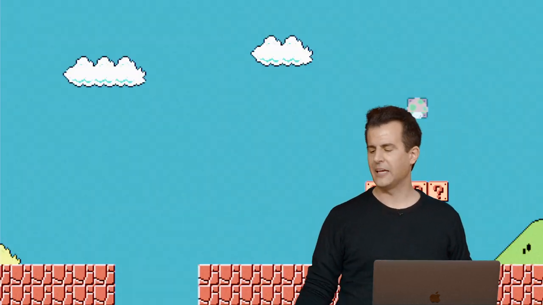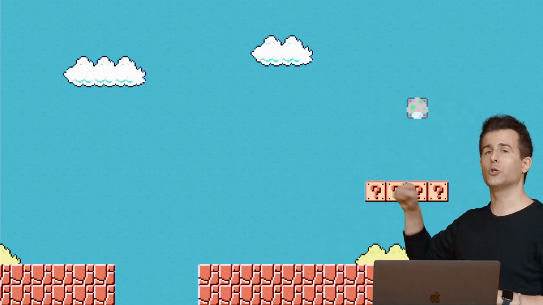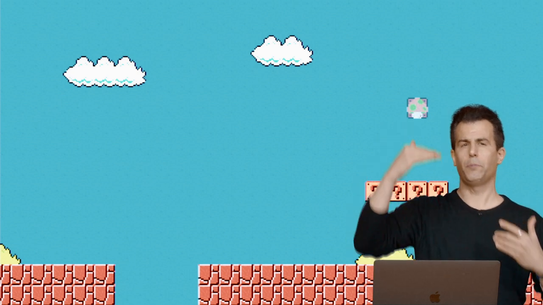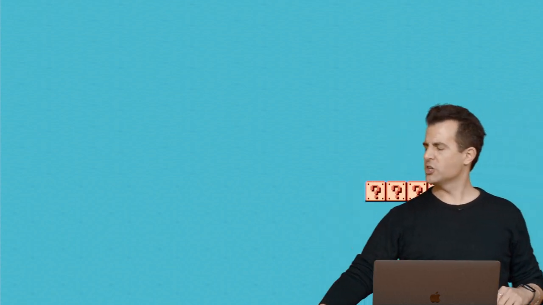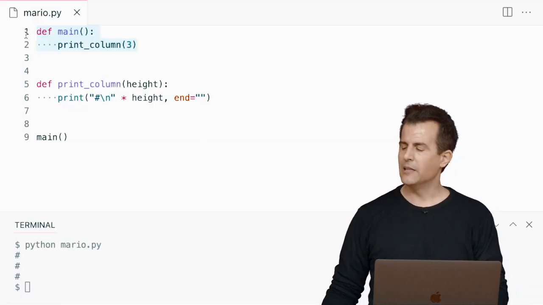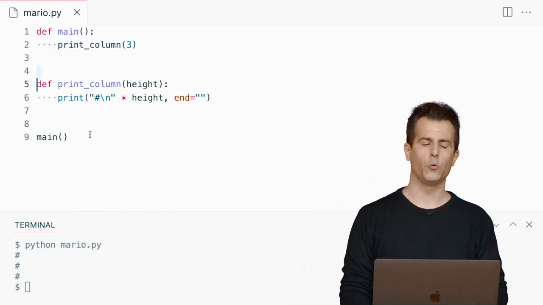Well, let's transition to a different dimension, if you will. And rather than print out just these vertical bricks, let's fast forward in the game to this part of the world here. At some part, Mario encounters these bricks in the sky that if he jumps up underneath, they become coins. And so he gains to his score. But let's go ahead and focus only on those coins. And let me propose that we print out just these 4 question marks here. And let me go back to VS Code here. And let me propose that within VS Code here, just like before, we try to abstract this away.